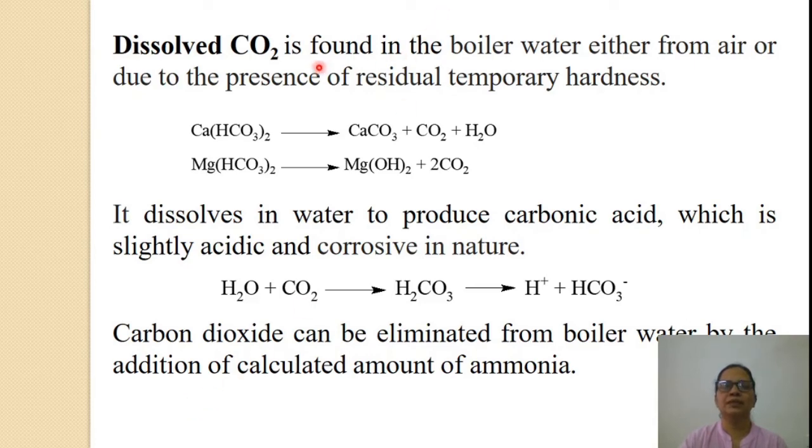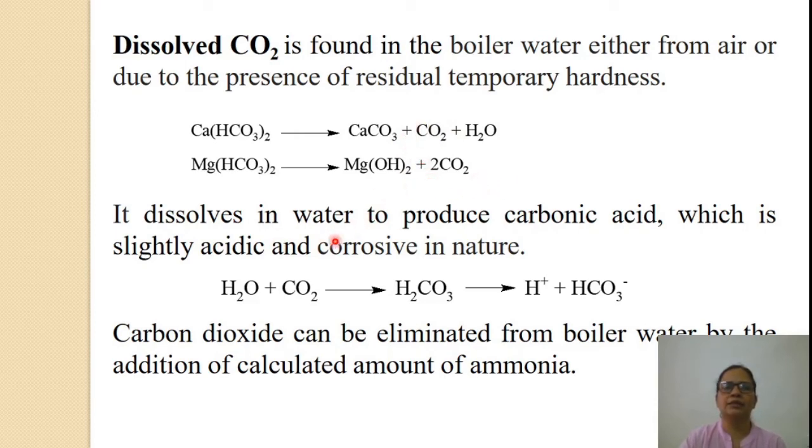Dissolved carbon dioxide is found in the boiler water either from air or due to the presence of residual temporary hardness. We have seen these reactions during which calcium and magnesium bicarbonates on heating are converted to calcium and magnesium carbonates or magnesium hydroxide with the release of large amount of carbon dioxide.